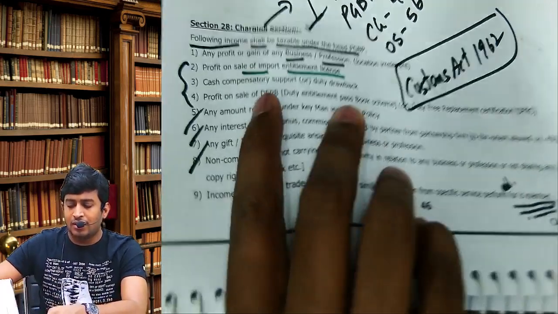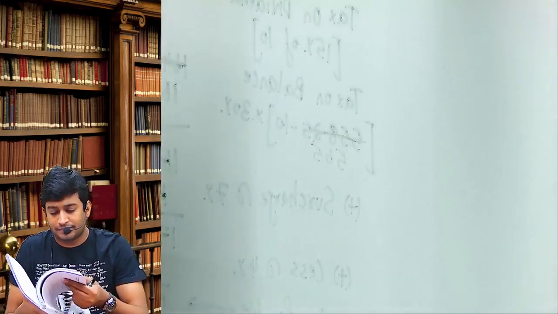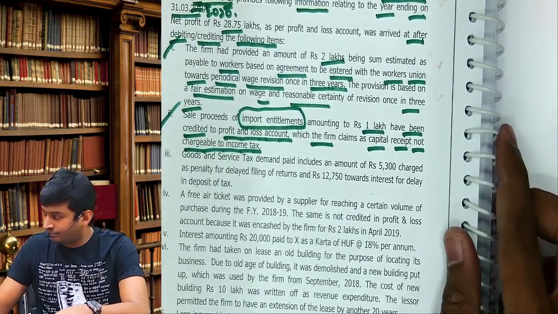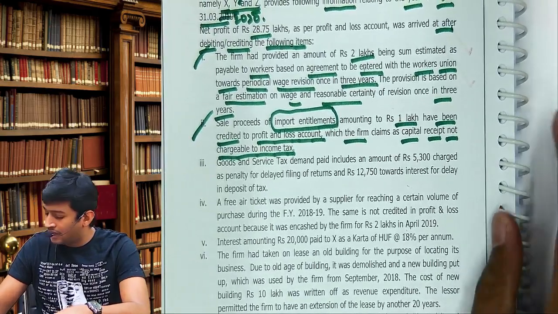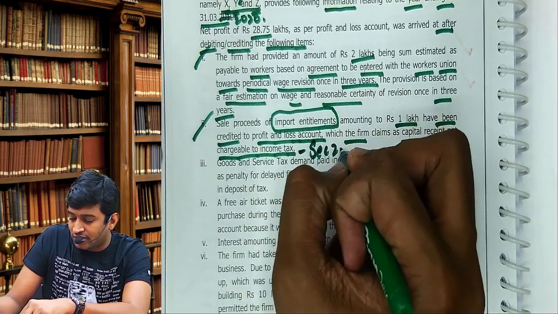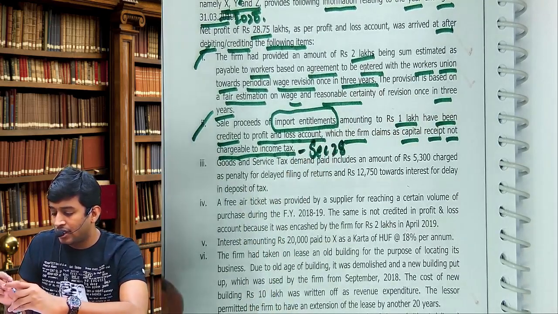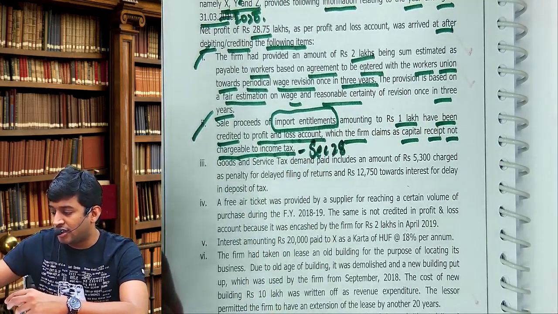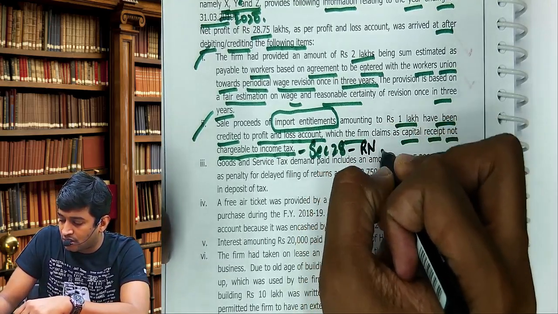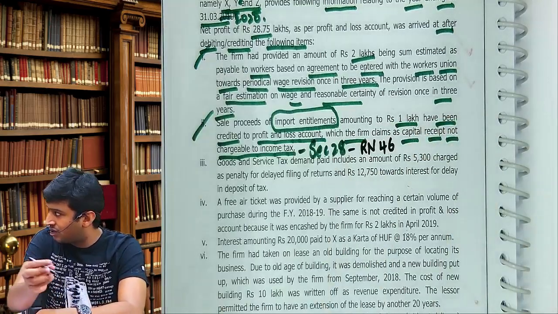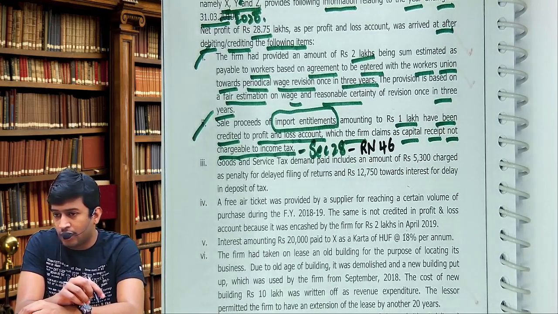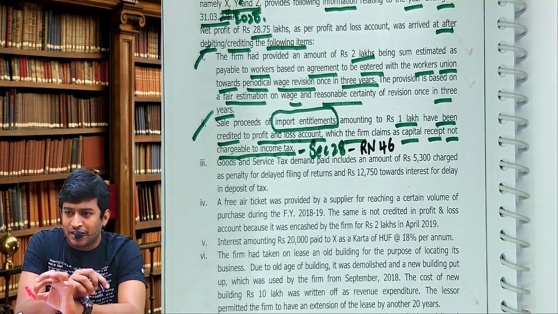So write it down there. Which page number is it? 182. Right there. Reference section is section 28. Running notes, page 46. It's a business income.